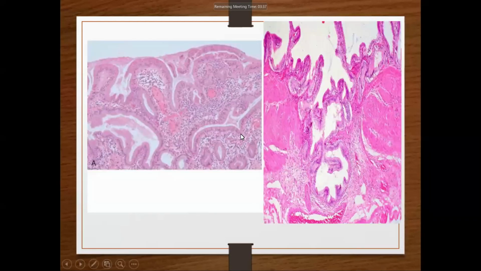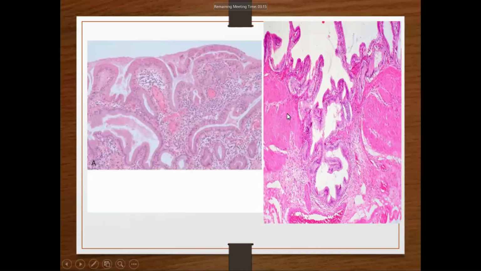So this is the picture of chronic cholecystitis. In the first picture, you can see various layers of the gallbladder are infiltrated by chronic inflammatory cells, which are all lymphocytes and plasma cells. The second picture is of the Rokitansky-Aschoff sinus. Normally, this is the mucosa, the normal mucosa.